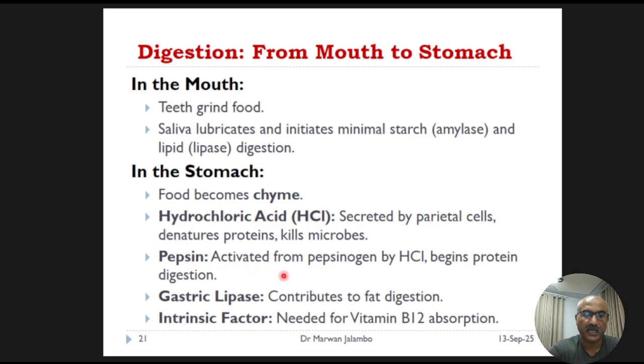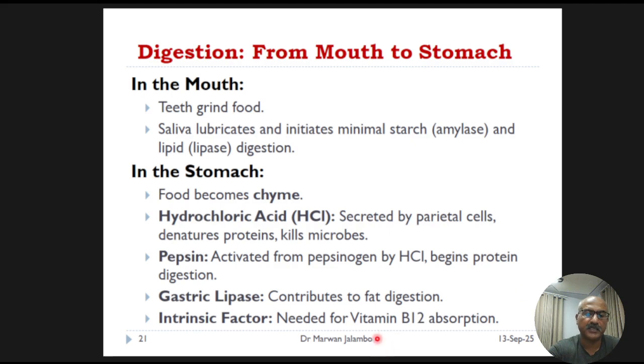Here, pepsin is activated from pepsinogen by hydrochloric acid and begins protein digestion. The stomach also produces intrinsic factor, a substance absolutely essential for absorbing vitamin B12 later on.